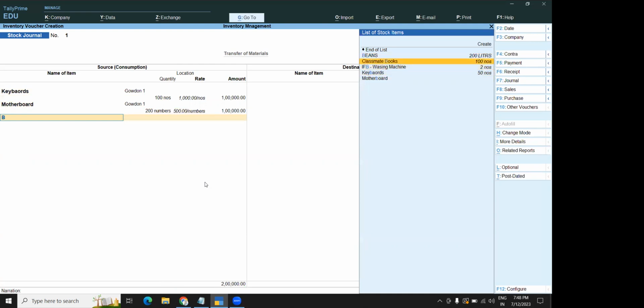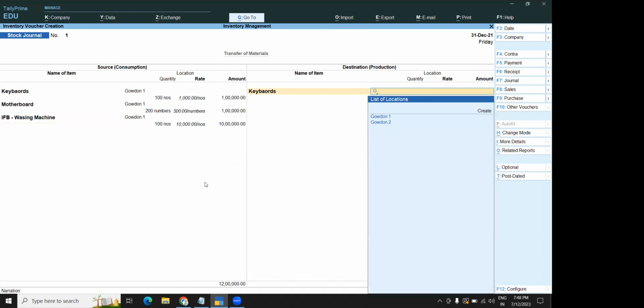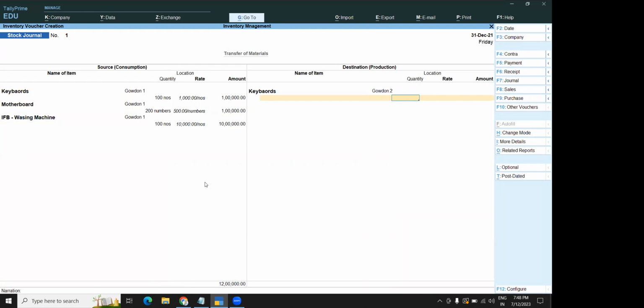I'm taking 3 different product names. For all 3 different product names, I'm taking godown 1 only. That means these products are transferred. Say keyboard, motherboard, IFB washing machine. These 3 different products are transferred from godown 1 to godown 2. When you are moving from the consumption place to the production place, you have to take the same item name. The godown name will be different. Only the godown name is different.